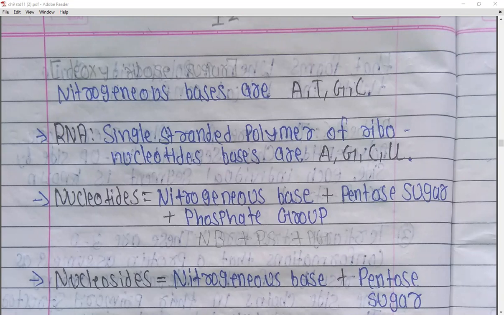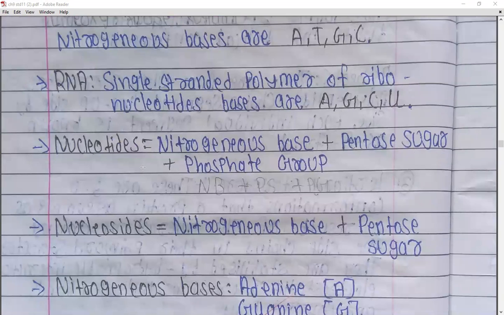Now, before going to that, we need to understand what exactly nucleotides are. So nucleotides are made up of three things, right? First is the nitrogenous base, second is the pentose sugar, and the third is the phosphate group. So the nitrogenous base, that is ATGC, along with that there will be a sugar, the pentose sugar, and the third is the phosphate group. When a DNA is formed, it is formed with the help of these three things, and the phosphate group acts as the backbone of the DNA, right?